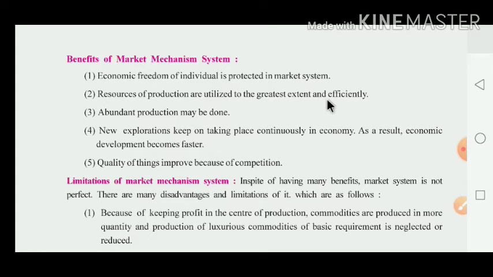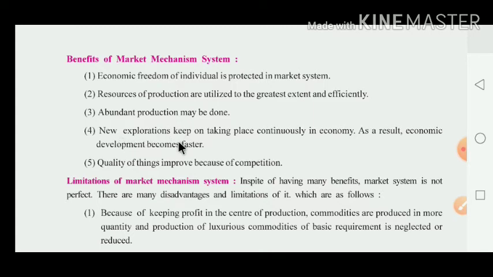What happens in the market system? In the market system, you have to see that the maximum resources of production are utilized in the greatest way. Third, abundant production may be done. What is the meaning of abundance? Abundance means more, zyada. In the same way, more production may be done in the market mechanism system.